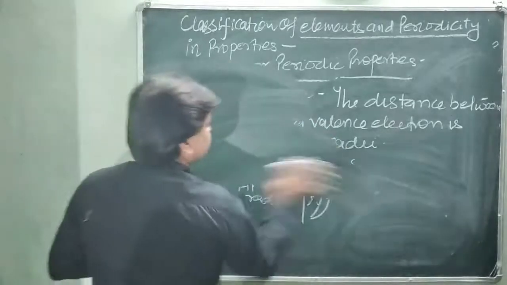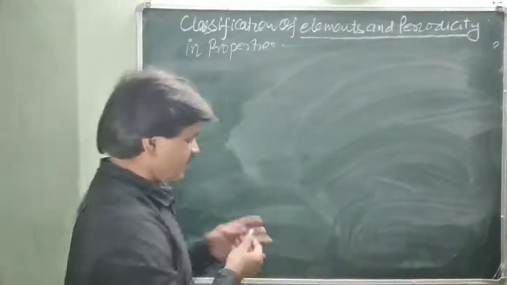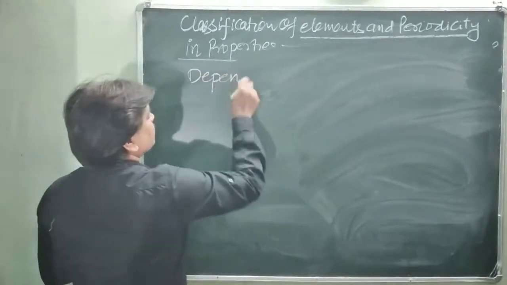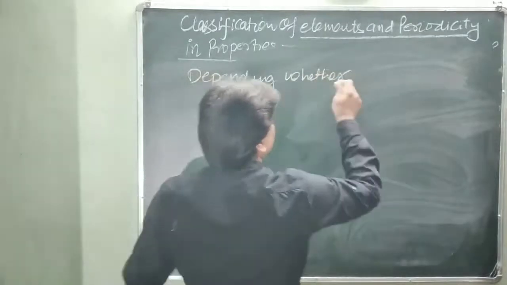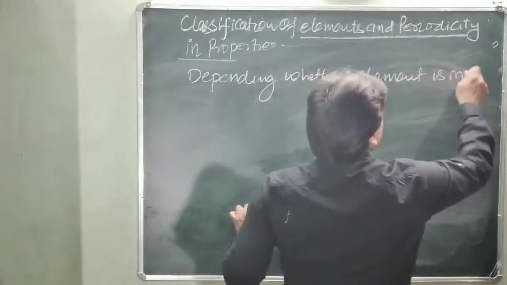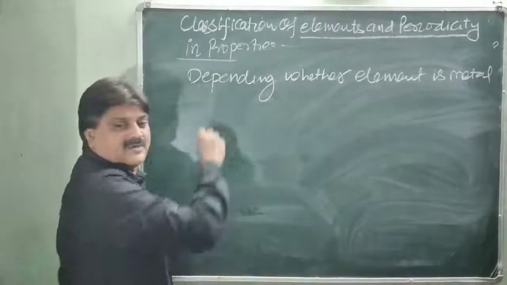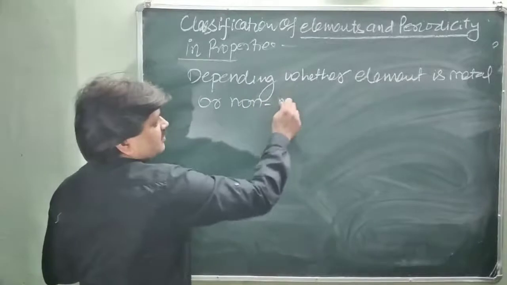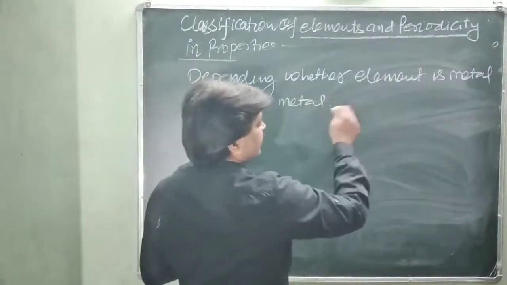Depending on whether the element is metal or non-metal, three types of atomic radii are used.